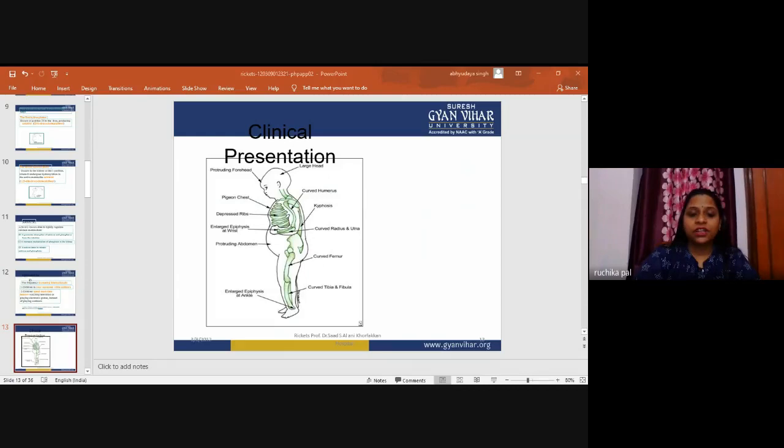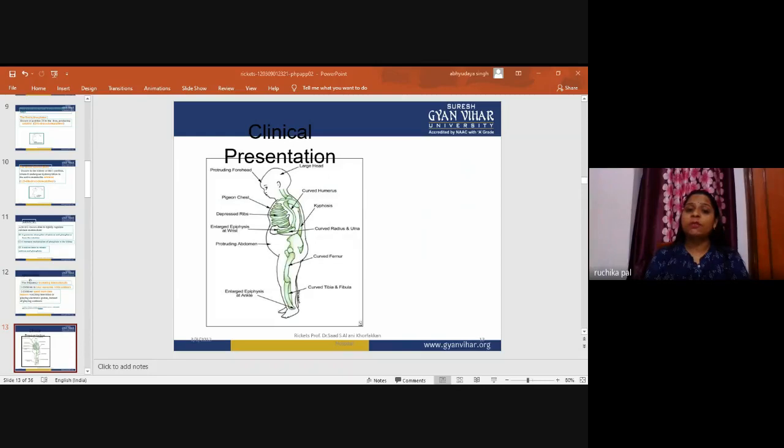Now we will go through the clinical presentation, or clinical features, one by one. Nutritional rickets occurs in children about 1 year old. It may also occur in older children with malabsorption syndrome. Among the other clinical features, we will talk about craniotabes. These are manifestations of rickets seen in young infants.